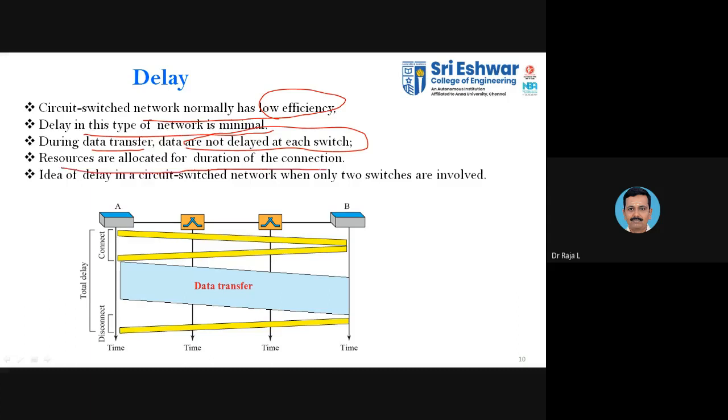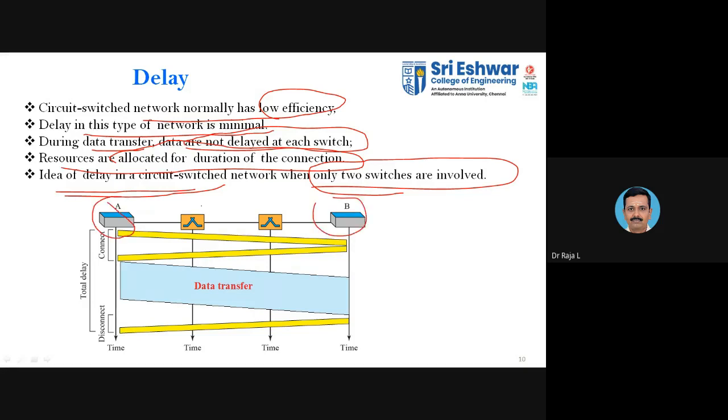The resources are allocated for the duration of the connection, for the entire duration until it is terminated by the two parties, whether the sending or receiving party. The idea of delay in the switched network applies when two switches are involved. Here you have switch A, then switch B, and we have the intermediate switches or devices, or you can say nodes, available.